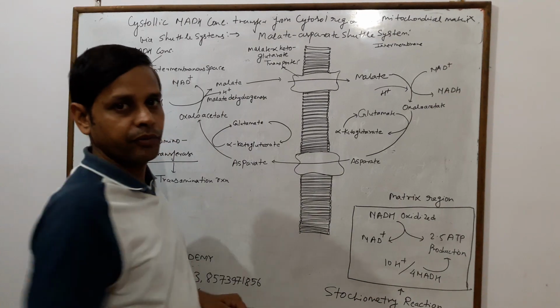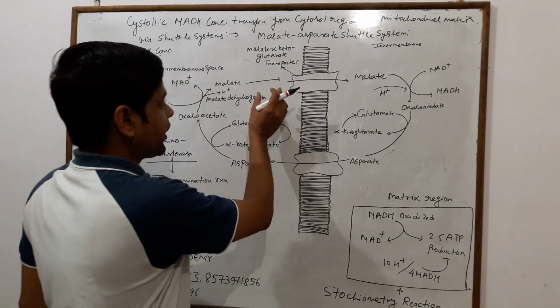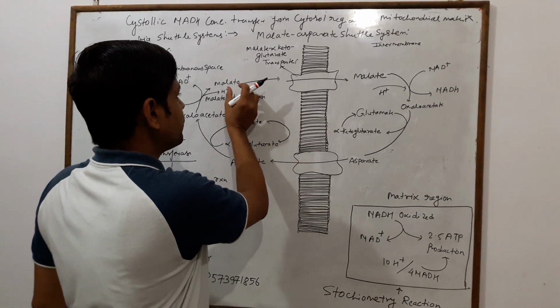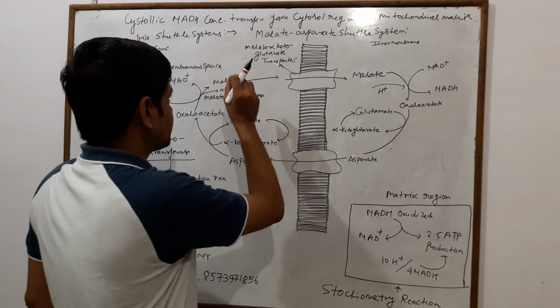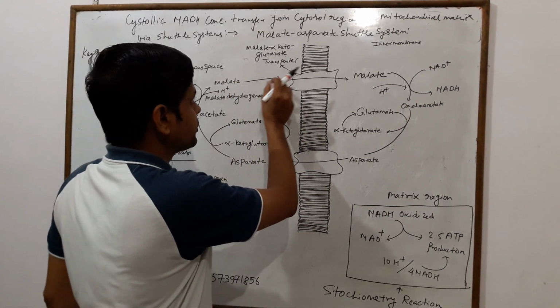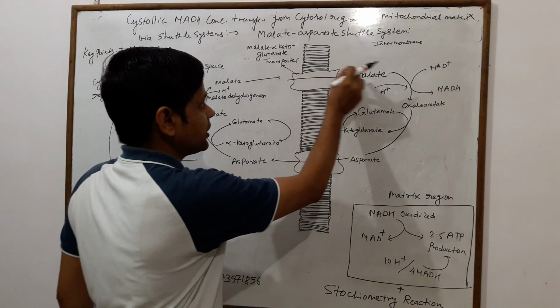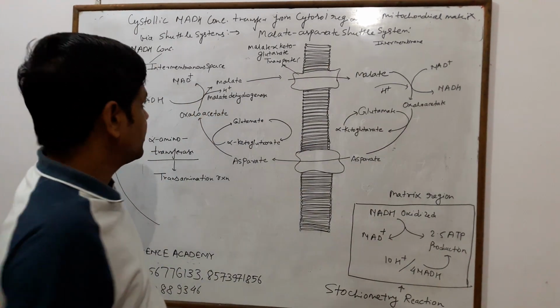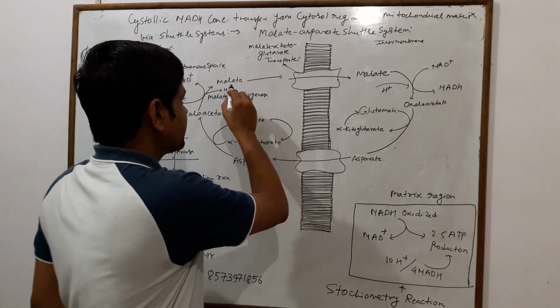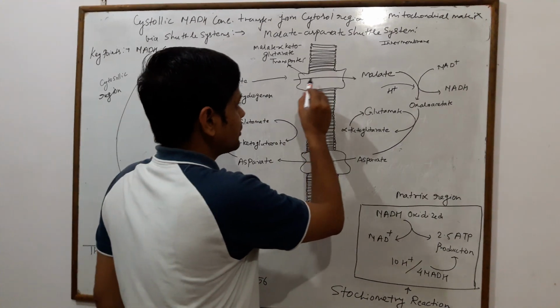This is a protein which provides a path for malate to pass from the intermembrane space to the inner membrane.